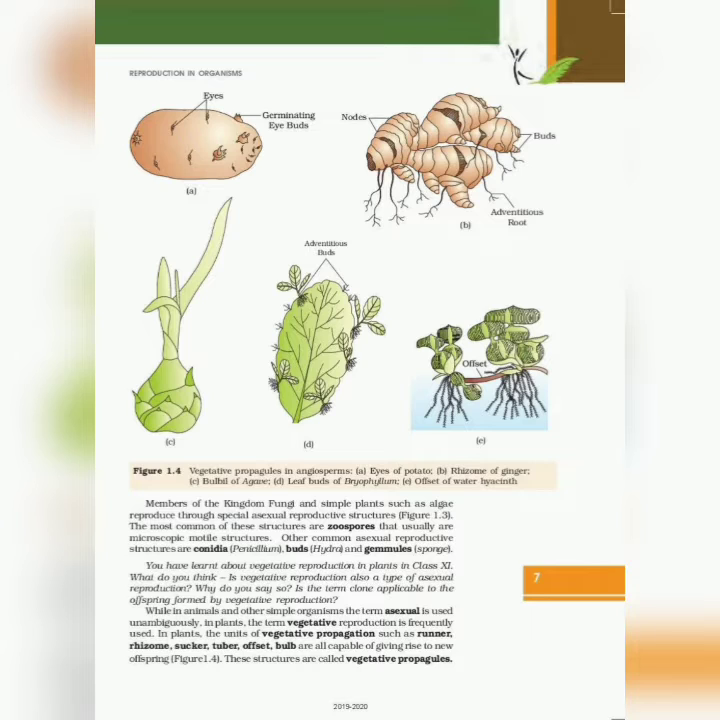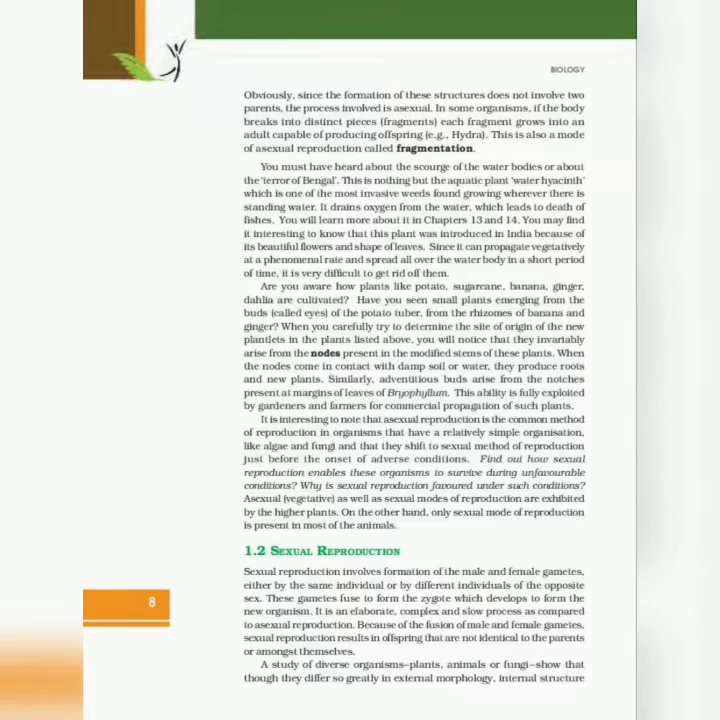While in animals and other simple organisms the term asexual is used unambiguously, in plants the term vegetative reproduction is frequently used. In plants, the units of vegetative reproduction, such as runner, rhizome, sucker, tuber, offset, and bulb, are all capable of giving rise to new offspring. Figure 1.4. These structures are called vegetative propagules. Obviously, since the formation of these structures does not involve two parents, the process involved is asexual.